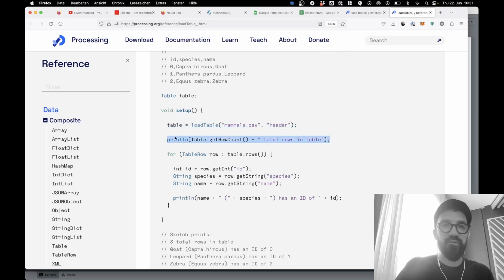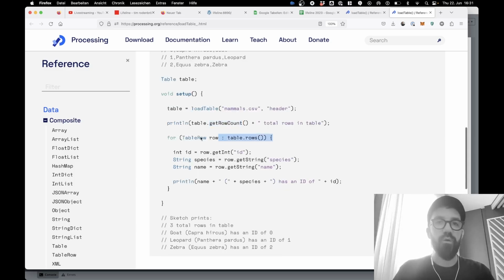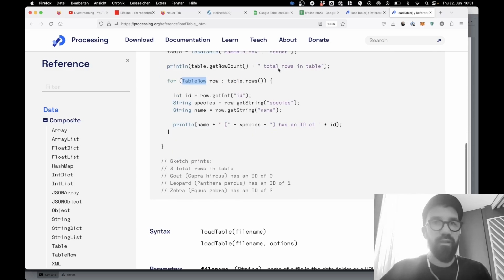Here it prints the amount of rows, so the amount of lines in the table, and here it loops through all these rows with a, I don't know how that's called. Maybe some of you know how that kind of for loop is called, where you loop through an array of objects. I don't know, that's a special way of writing a for loop. Here it gets a specific column by addressing the header information.